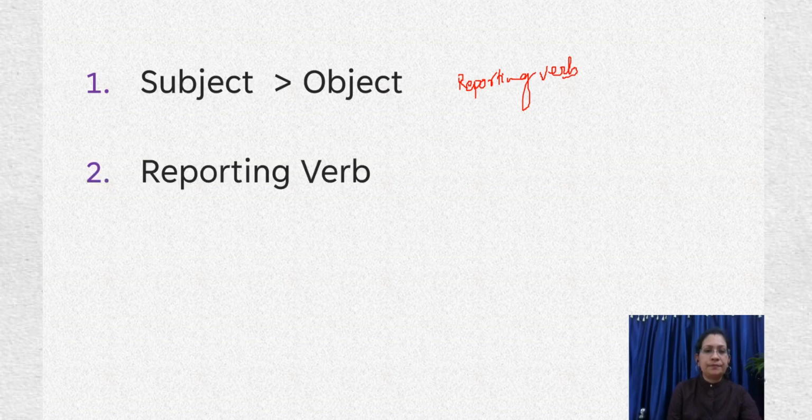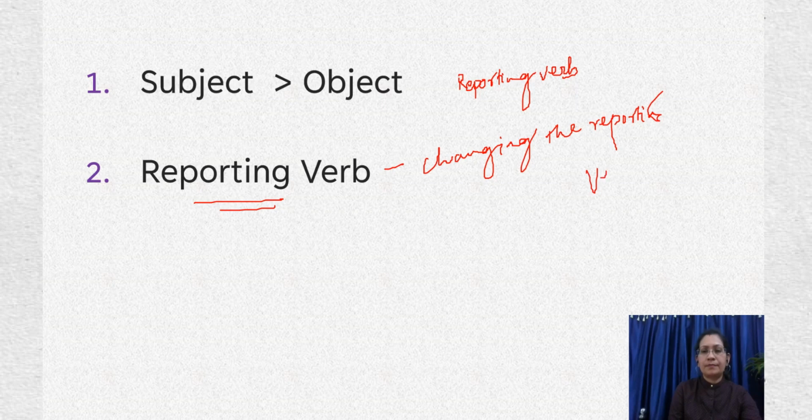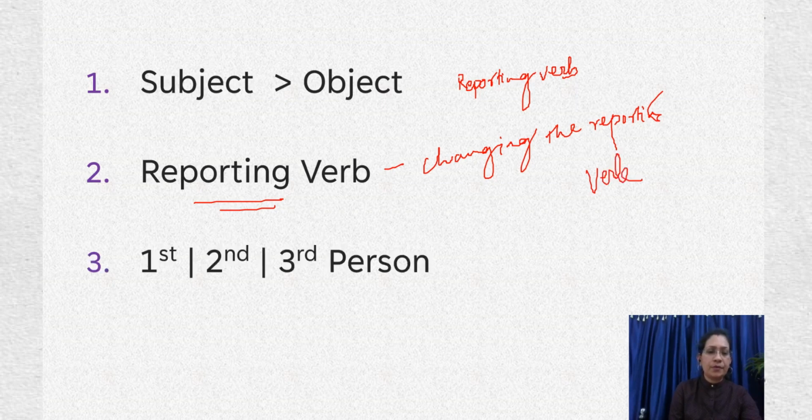The next is identifying and changing the reporting verb. Third step was the change of the personal pronoun that is used in the reported speech. And the last step was the change of the tenses. So these are the various steps that we had followed while we changed sentences from direct to indirect speech when the sentences were declarative sentences.